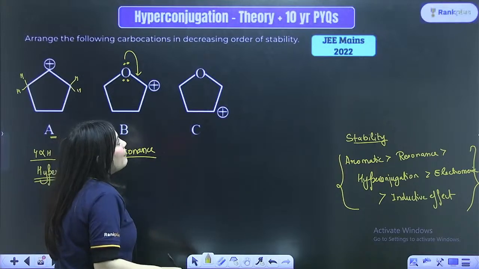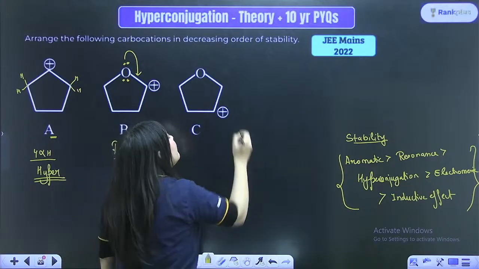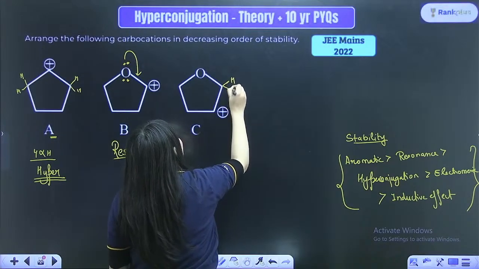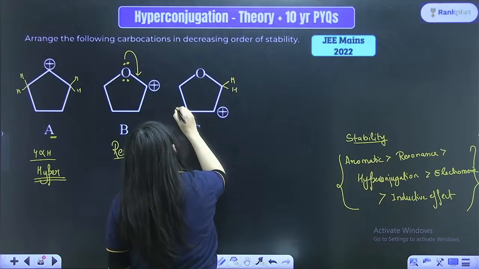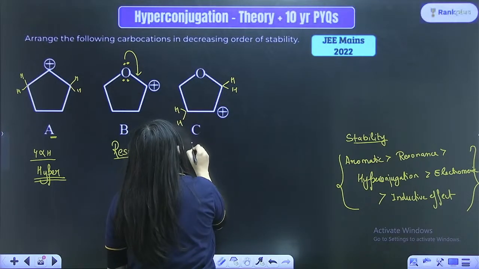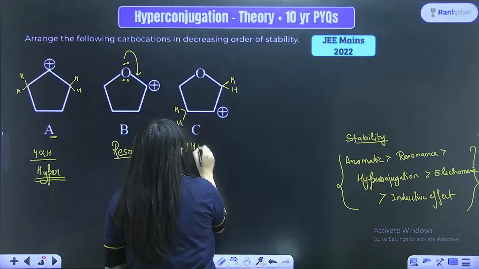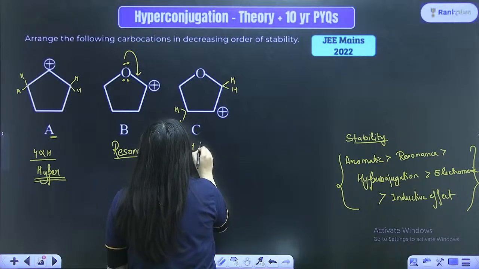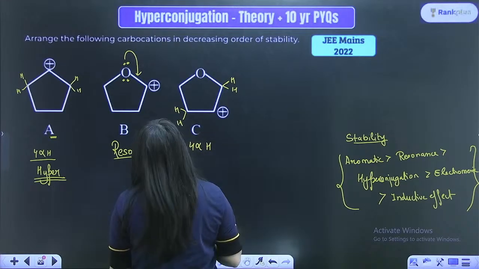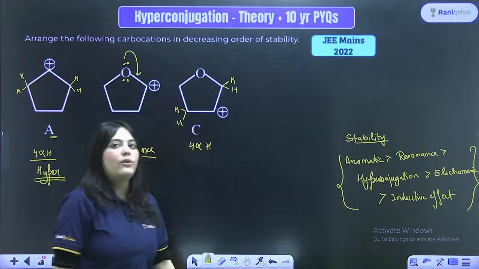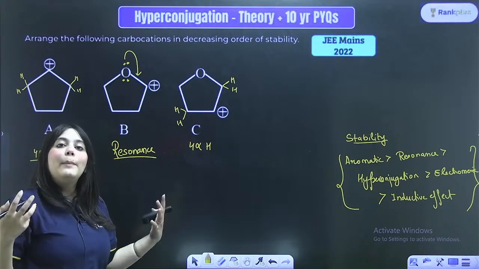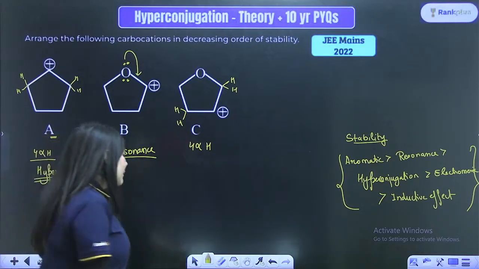Similarly, look at the C part. In C part, you will argue, ma'am, once again it has 1, 2, and once again 4 hyperconjugating hydrogens. 4 alpha hydrogens are present. This one also has 4 alpha hydrogens. Then how will I compare the stability?